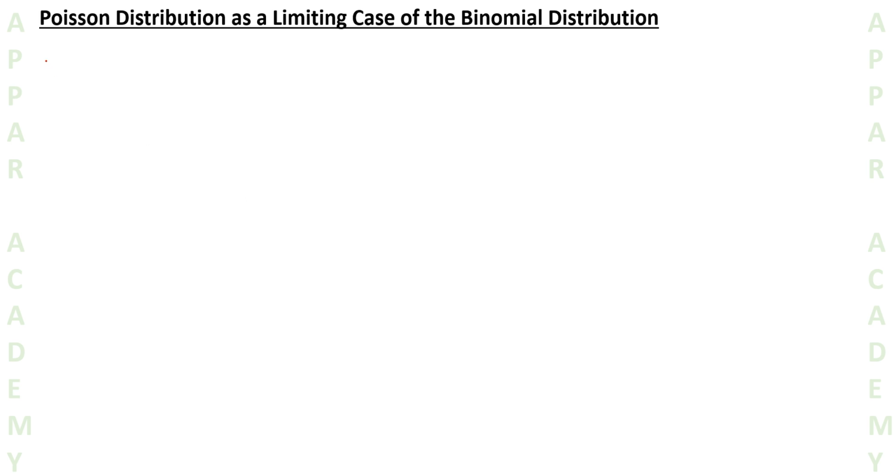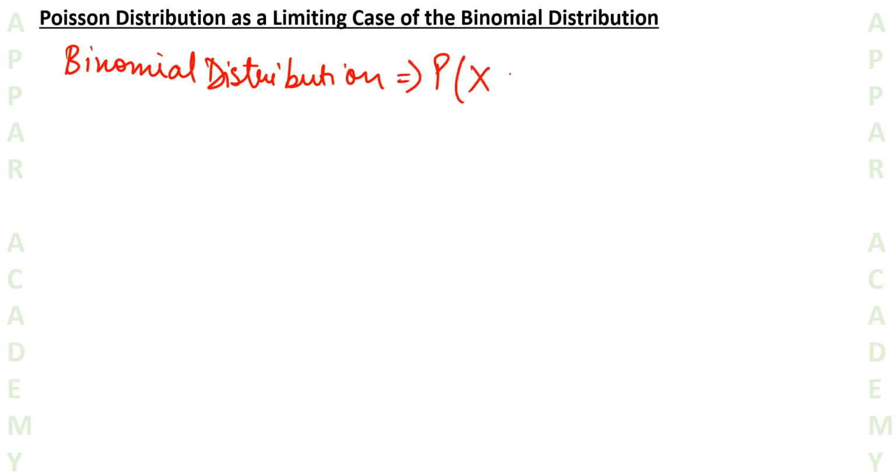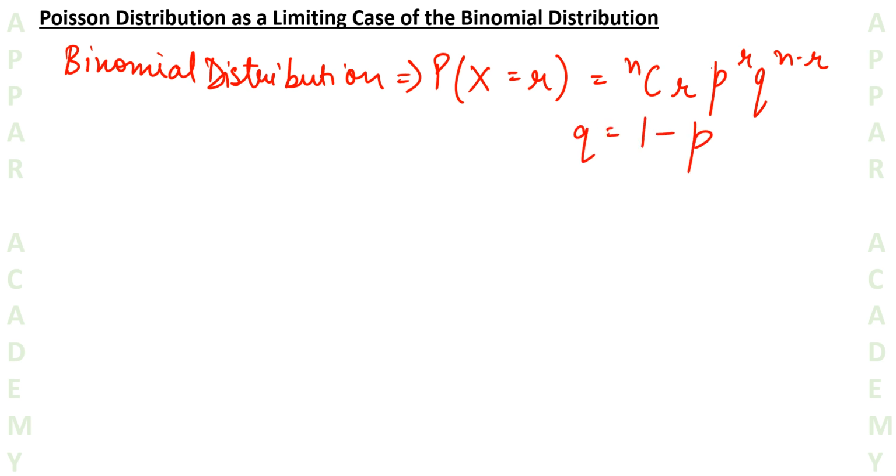So first of all, let's see what a binomial distribution is. In a binomial distribution, we all know the parameters are n and p, and it simply states that the probability of x equal to r is nCr p to the power r q to the power n minus r, where n is the number of independent trials, p is the probability of success, and q is simply 1 minus p.